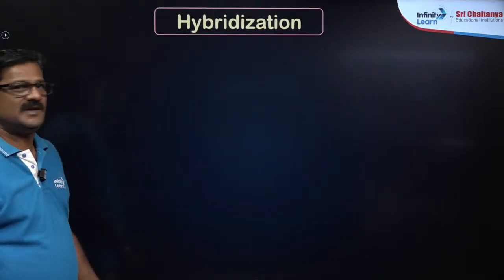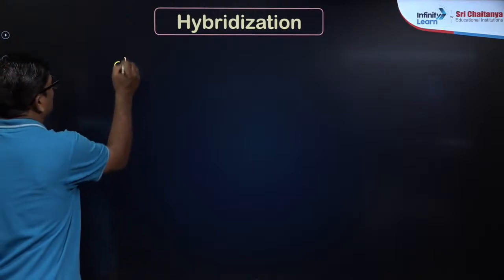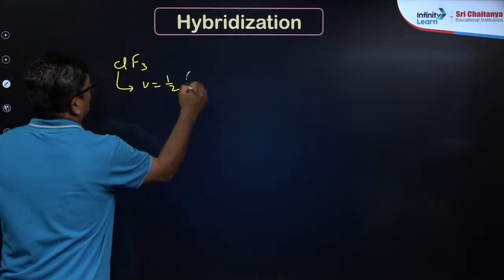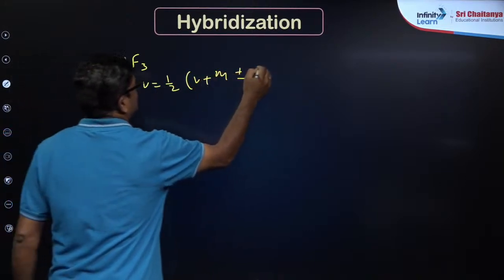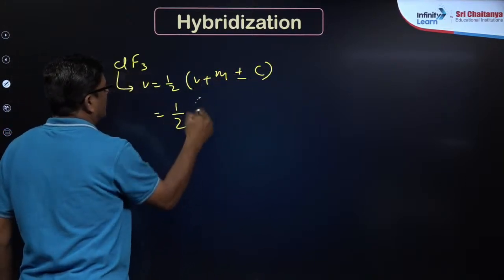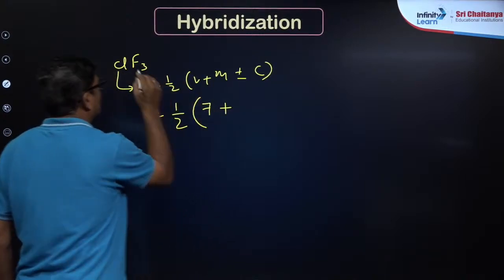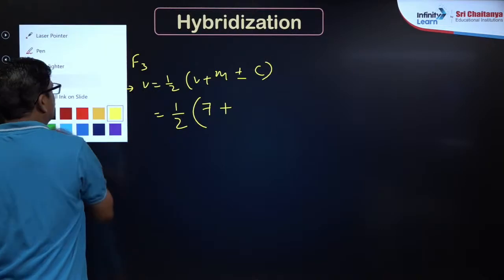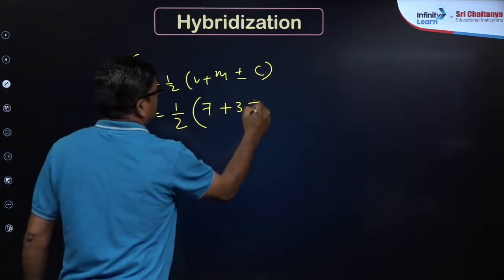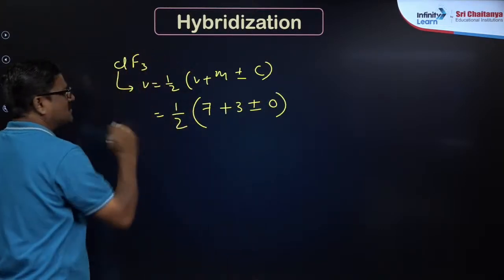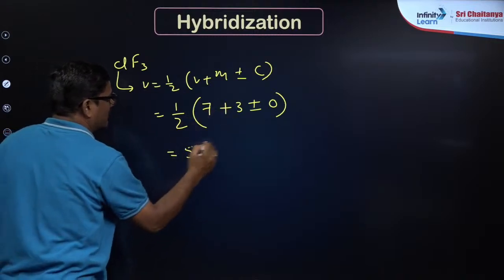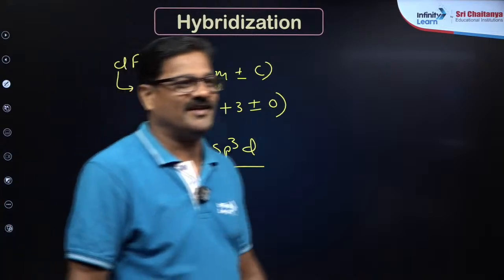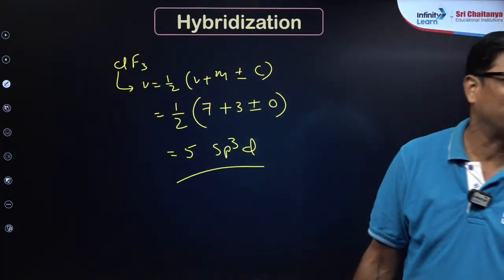Say ClF3. H is equal to half V plus M plus or minus C. Chlorine is a halogen, it has 7 electrons, and there are 3 fluorines. Each fluorine atom is a monovalent atom, and there is no charge, so 0. 7 plus 3 is 10, by 2 is equal to 5. So sp3d hybridization. Very good.